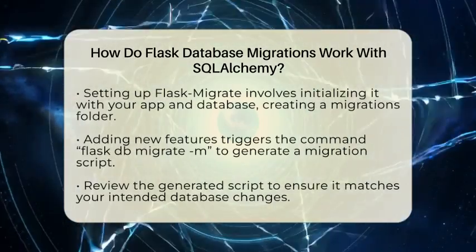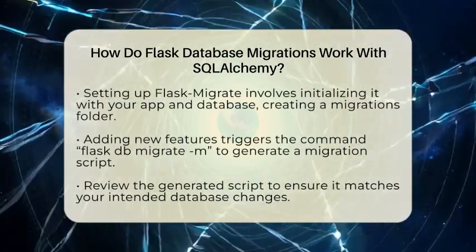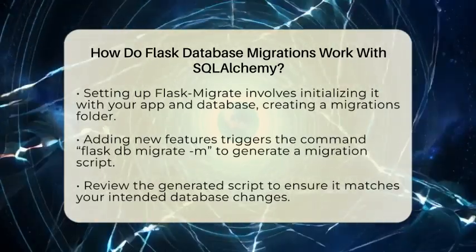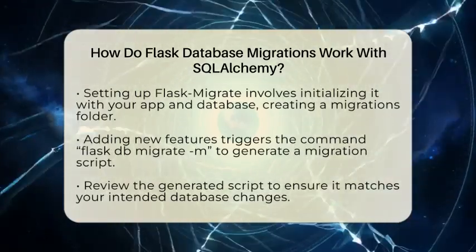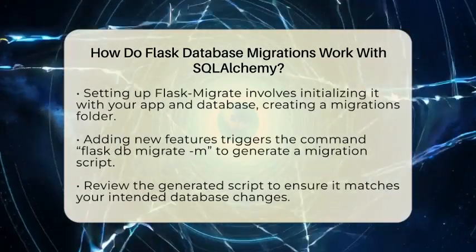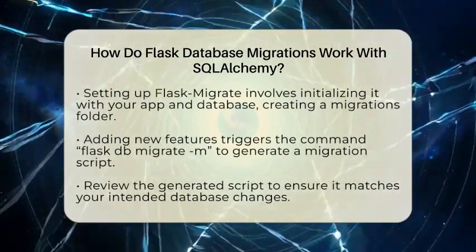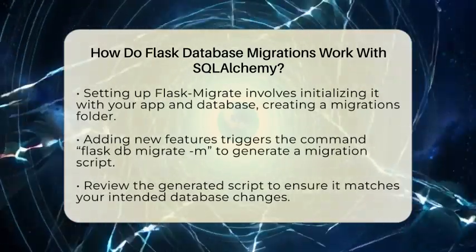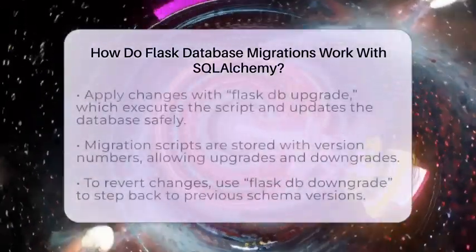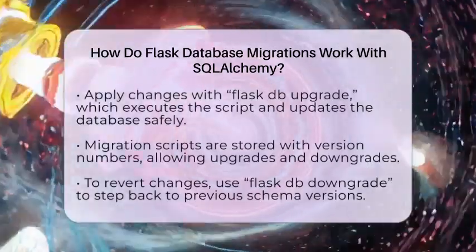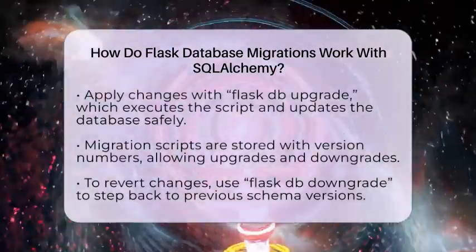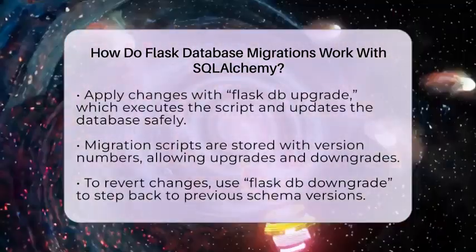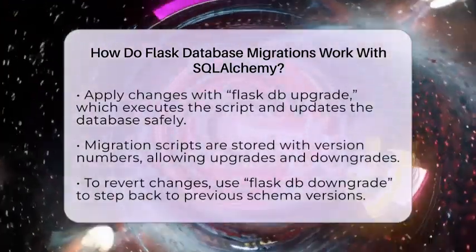When you add a new feature, like a new table or a new column, you run the command flask db migrate, followed by a message describing the change. This command compares your current models with the existing database schema and creates a migration script that details what needs to change. It's like a to-do list for updating your database. You should review this script to make sure it matches your intentions because sometimes automatic generation isn't perfect.